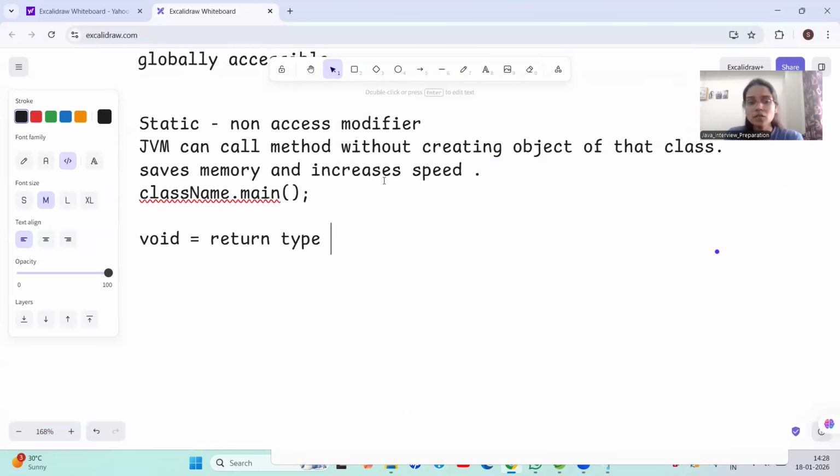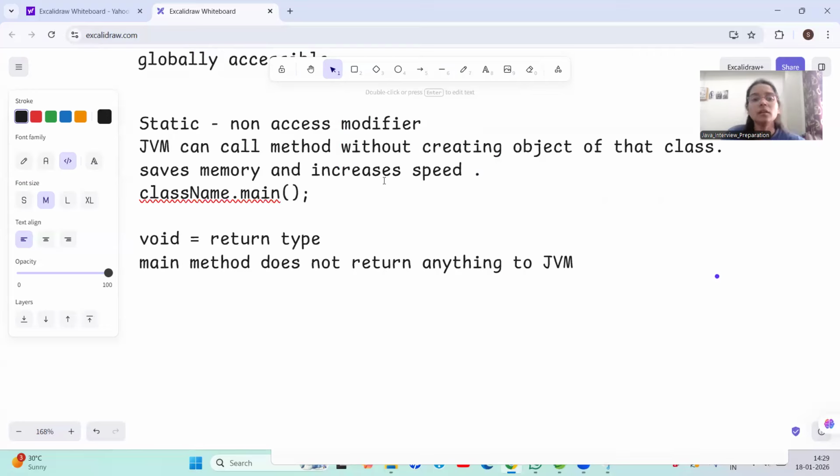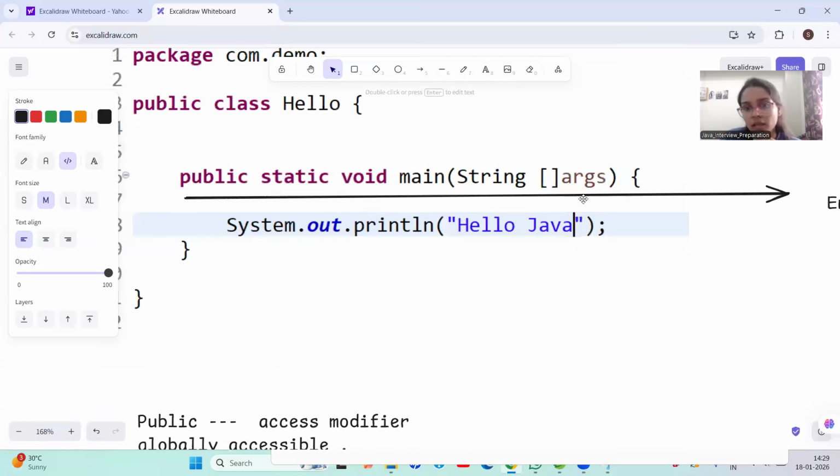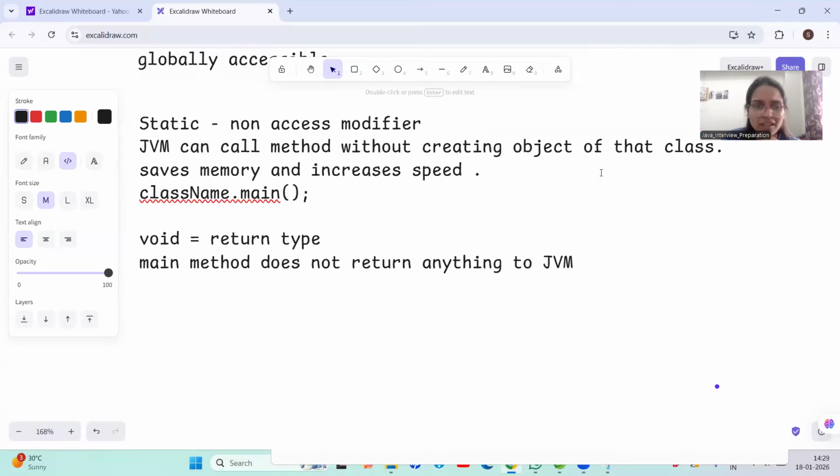It means no value is returned. The main method does not return anything to the JVM. That's why the main method is void, because the main method does not return anything to the JVM.